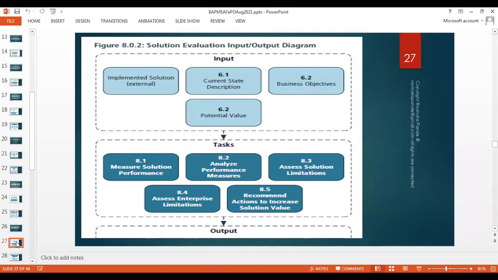Analyze performance measures, if there are any additional performance measures. So if there are, let's say, 3,000 employees of State Farm at a given office in St. Louis, how effectively are these solutions performing? Do I require one iris scanner? Do I require 6 iris scanners? How many doors should be covered with iris scanners so that we can have the scanning done in parallel, so that the employee doesn't have to wait to get his iris scanned, right? As simple as that. So these types of performance measures, which are already depicted and documented, we need to make sure they are covered in the solution implementation phase as well.